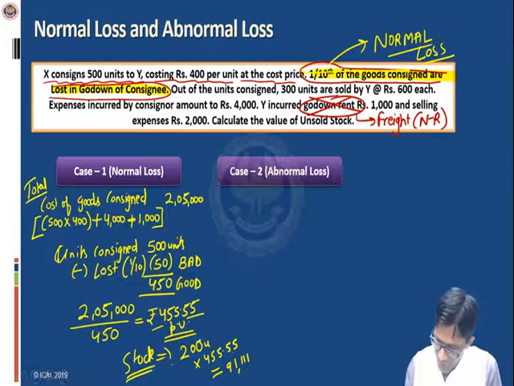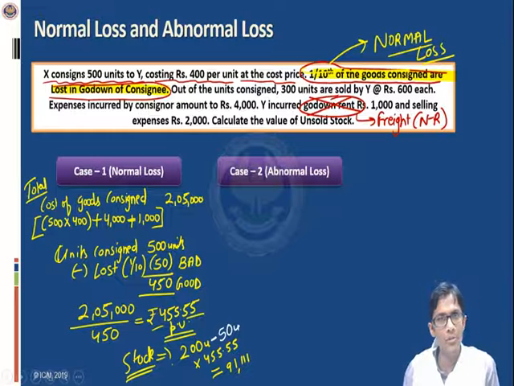I am sorry, actually in this case, the stock is not of 200 units, rather we'll also have to deduct the units which are lost. I had not taken this into account. If we take this into account, then out of 500 units that had been consigned, 300 units have been sold and 50 units have been lost. So how much is left in the stock?